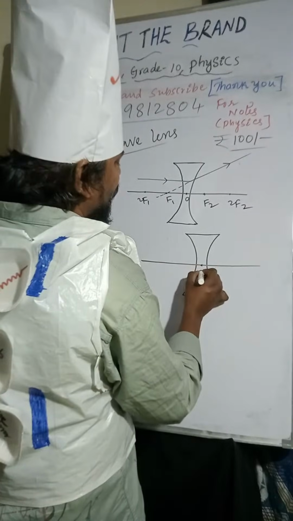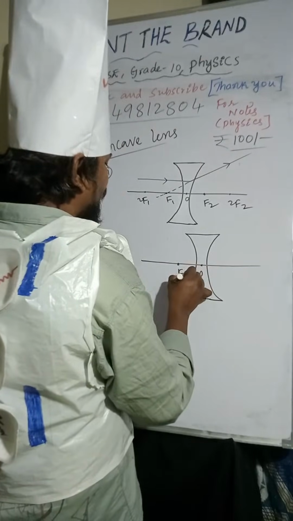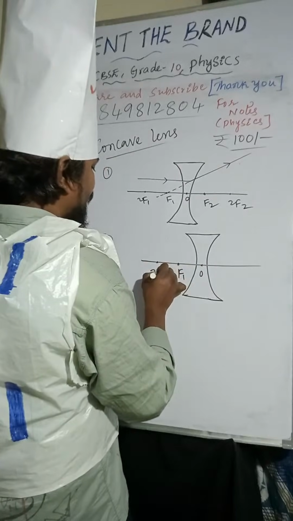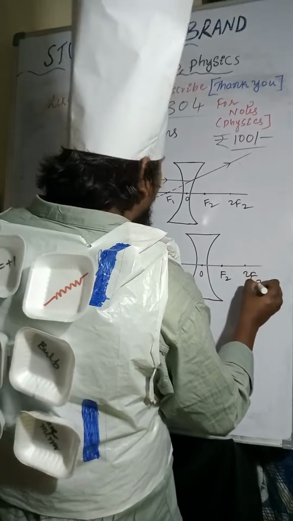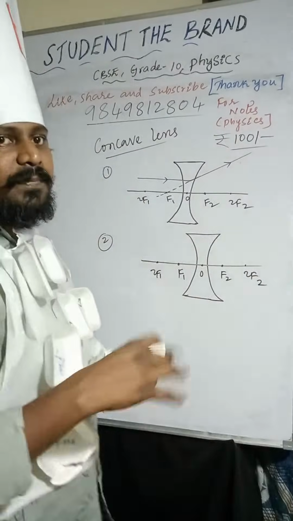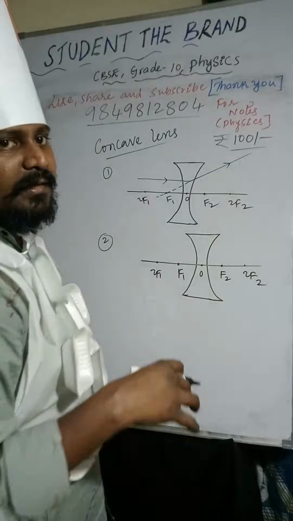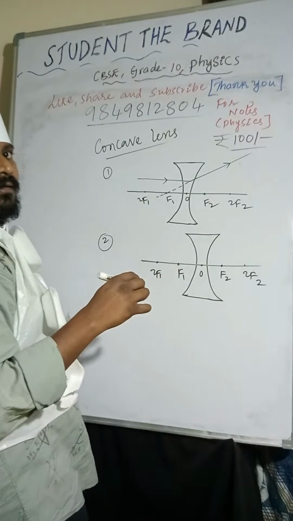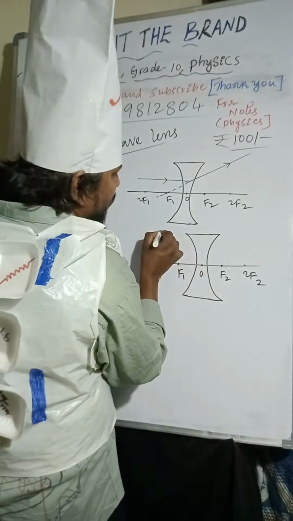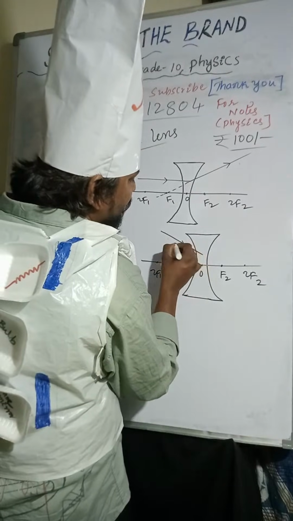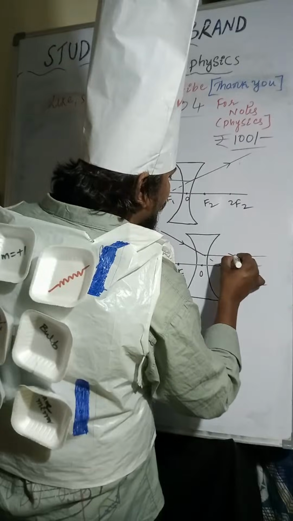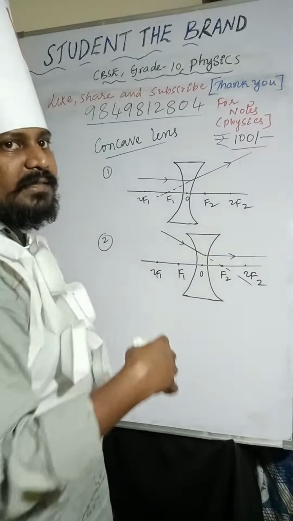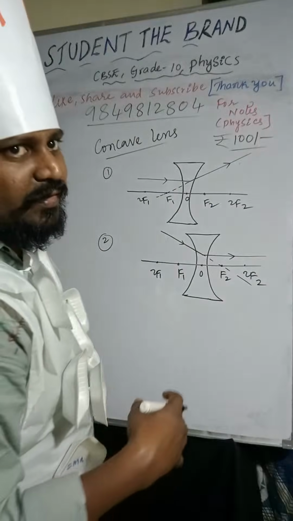Optic center, F1 to F1, F2 to F2. The light ray is passing through optic center like this. After refraction, it becomes parallel to the principal axis and moves towards infinity.